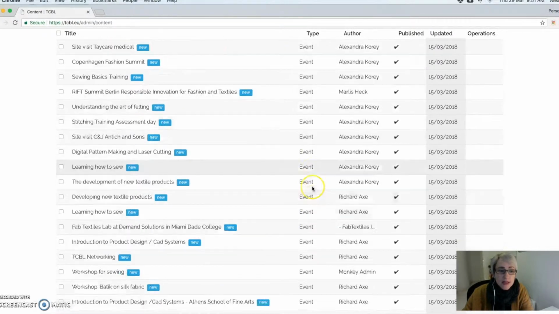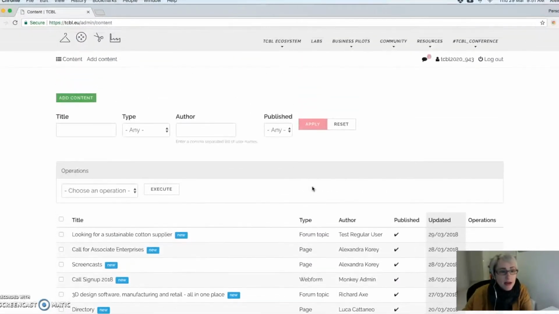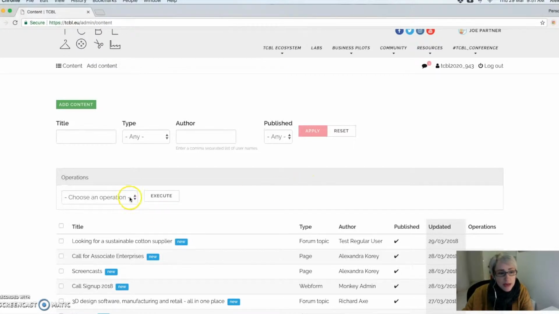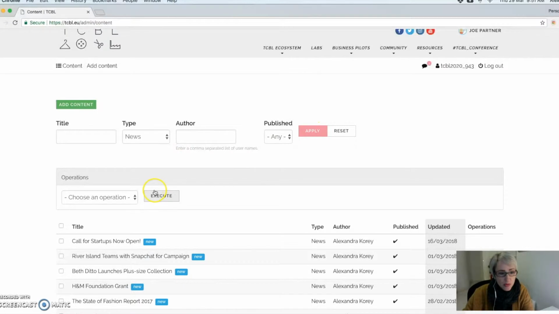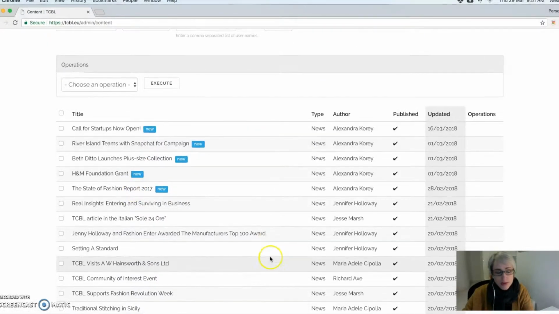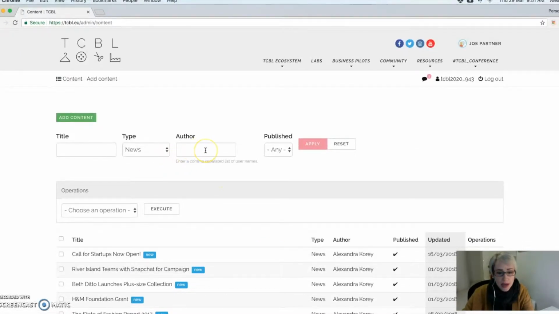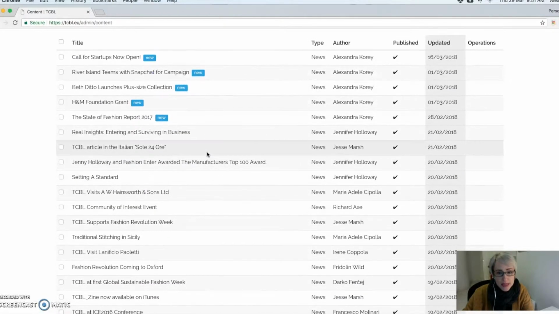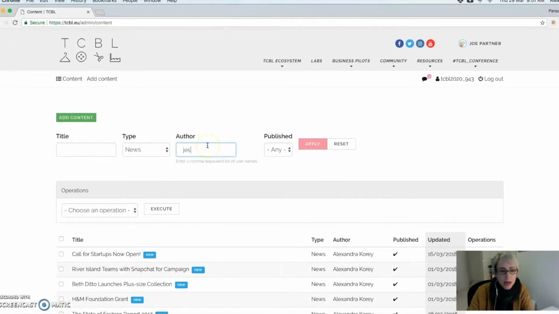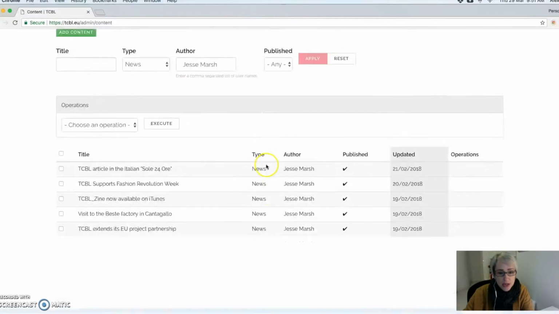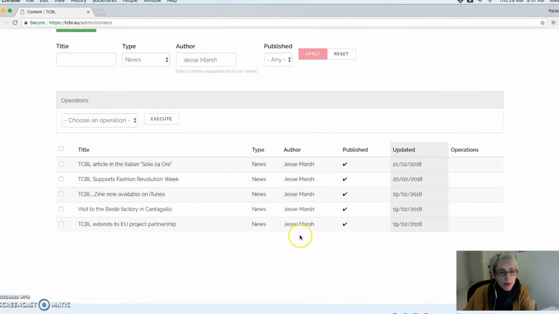As well as all these topics. This looks like a big and complicated list, so let's start there, just to show you that I can sort these by type. If I want to see all the news items that have been published recently, this is the list right here. And if I want to sort those by news items published by myself or by someone else in the group, I could look for all the news articles that Jesse has published. And there we have it. Jesse, you got to write more news.